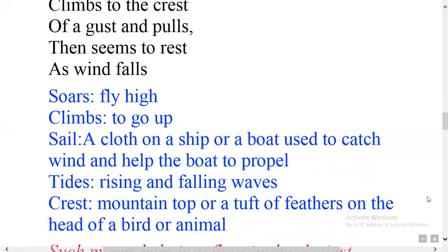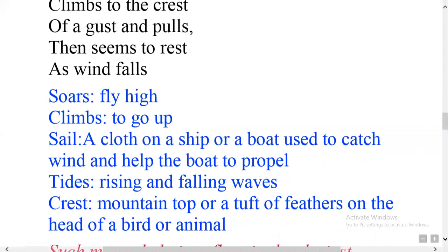A lot of unknown words are there. Soar, S-O-A-R, means fly high. Climbs means to go up. Sail is a cloth on a ship or a boat used to catch wind and help the boat to propel. Tides mean rising and falling waves. Crest means mountain top, or a tuft of feathers on the head of a bird or animal.